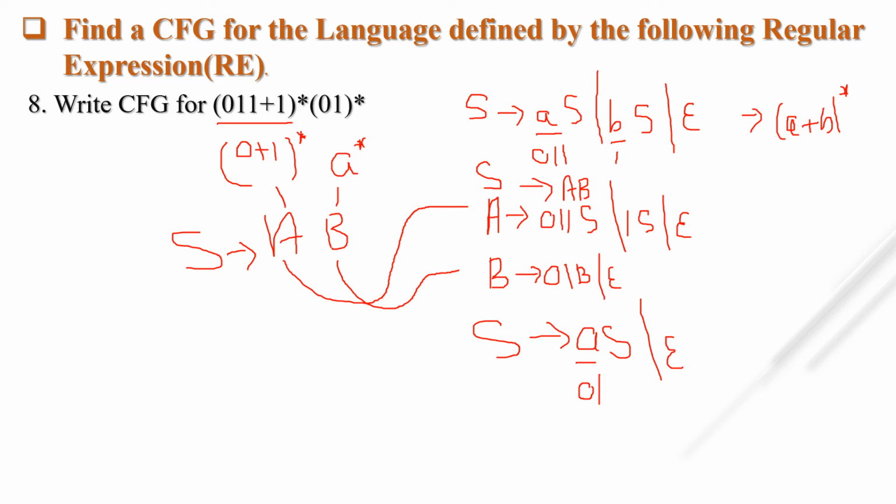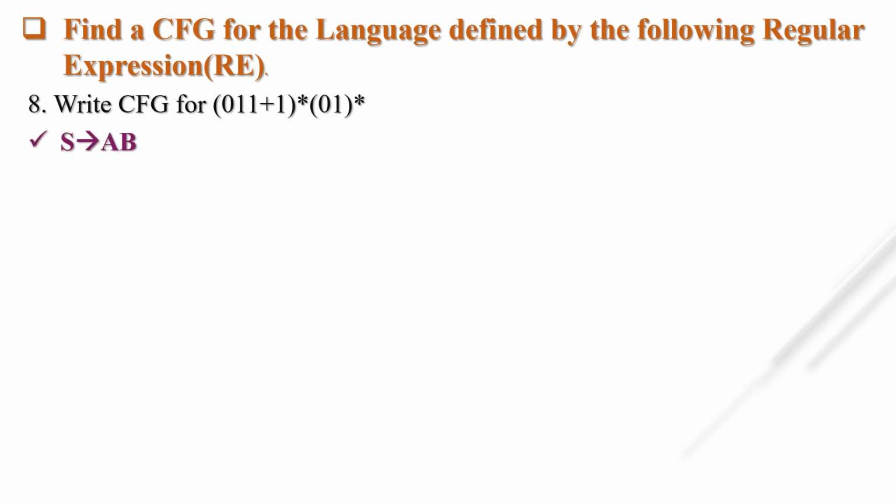Okay, let's see the answer. First we take two non-terminals, A for (011 plus 1) the whole star and B for (01) the whole star. For A what do we write? 011A or 1A or null. For B what do we write? 01B or null. Okay, let's see the next one.